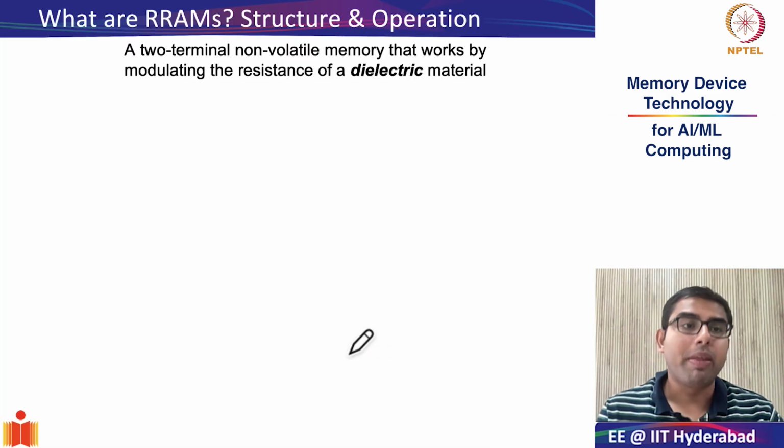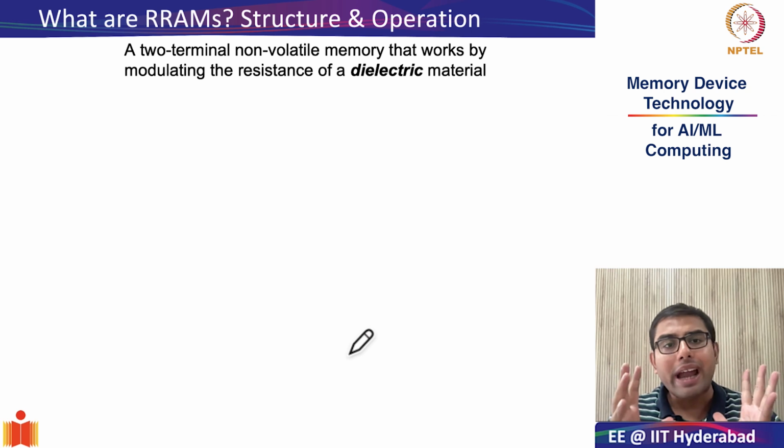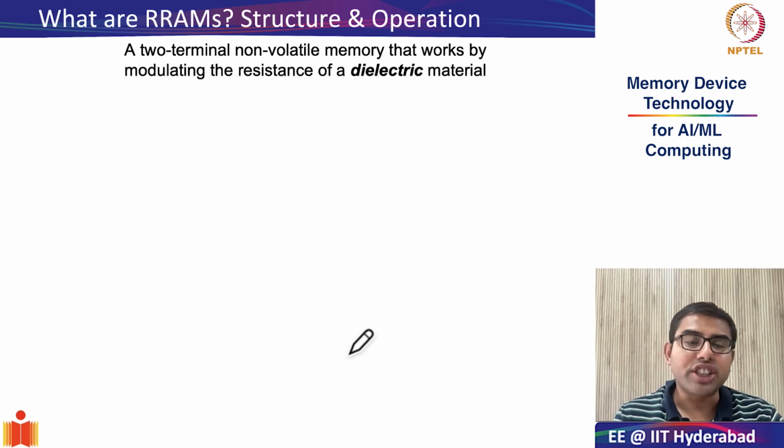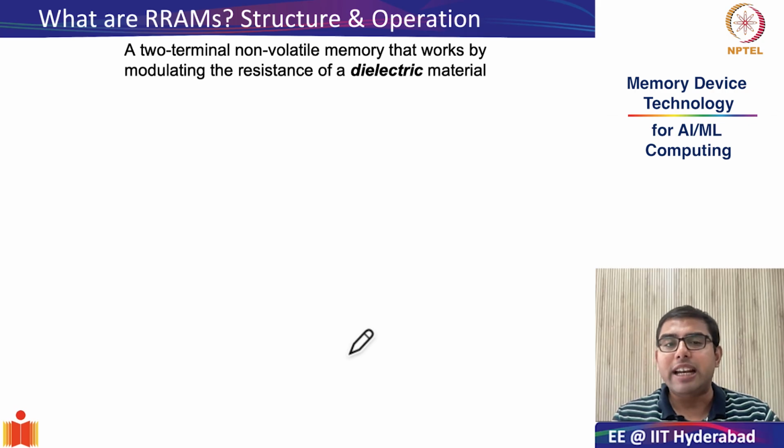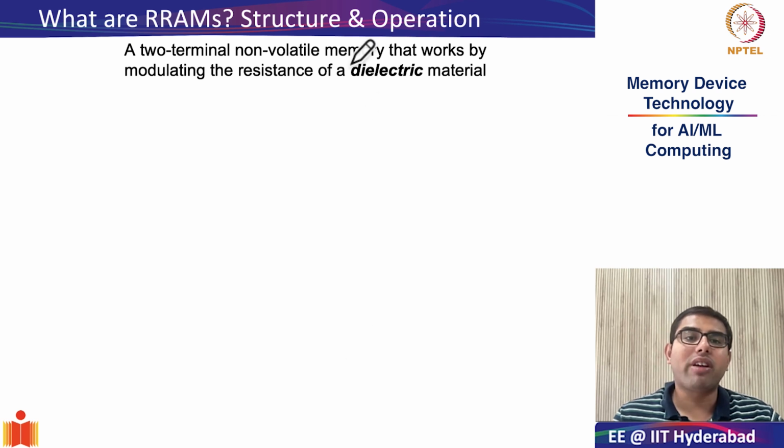So first and foremost, what is an RRAM? First we will look at the generic structure and operation, and we will see how it is different from other eNVMs. As you can see in the slide, I have written a two-terminal non-volatile memory, the non-volatile being very important. We are calling it a memory because the switching speeds are very high and the latency is very low. And also you can call it a storage element because, as we will see, the bit density is quite high. And that works through modulating the resistance of a dielectric material.